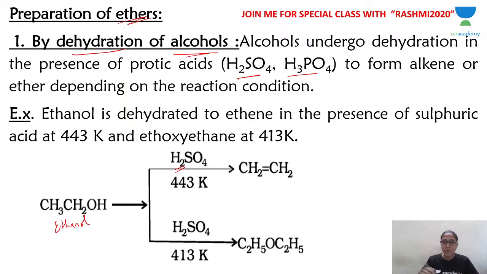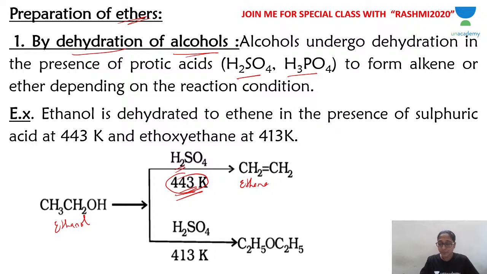But if you use concentrated sulfuric acid and the temperature is 443 Kelvin, ethanol is converted into ethene. Under the reactions of alcohol, you have learned this conversion with the mechanism. The temperature is very, very important. At 443 Kelvin, you get alkene.